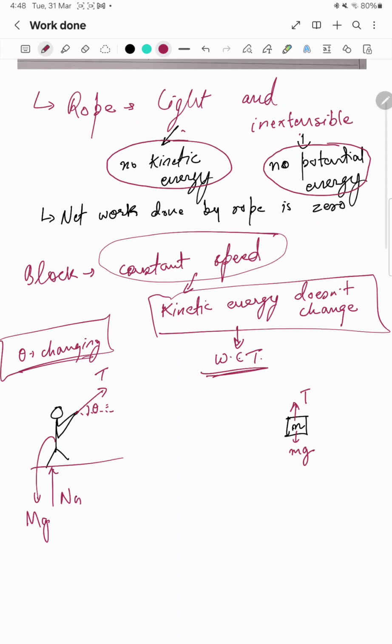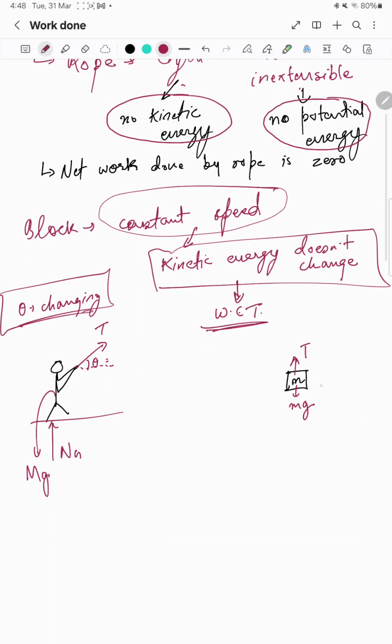For the tension, this block moves up with constant speed. They have given constant speed. Constant speed means there is no acceleration, because it is moving in a straight line with constant speed, so the net force will be zero. So tension comes out to be mg.